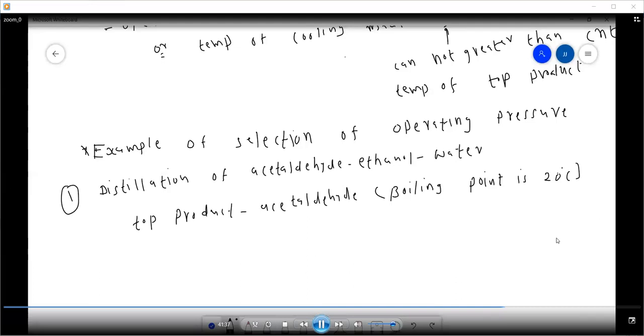Actually, we have to transfer the heat from the acetaldehyde to the cooling medium so that the acetaldehyde vapor becomes liquid. In that case, we cannot use water as the cooling medium. That means this distillation column cannot run at atmospheric pressure.